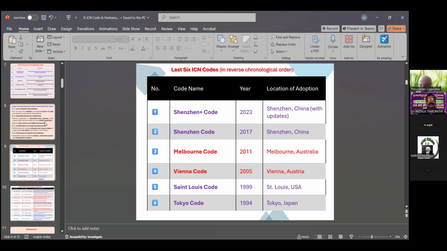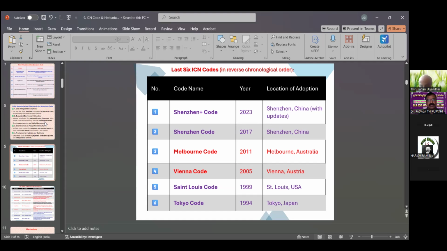So these are the last 6 ICN codes in reverse chronological order. First, the 2023 Shenzhen Code. The Shenzhen Code was also in 2017, and the 2023 one is the updated version. Before 2017, the Melbourne Code, Melbourne, Australia. Then the Vienna Code 2005, Austria. Then the St. Louis Code, St. Louis, USA. Tokyo Code 1994, Tokyo, Japan. These last 6 codes are important for the nomenclature of plants chronologically.